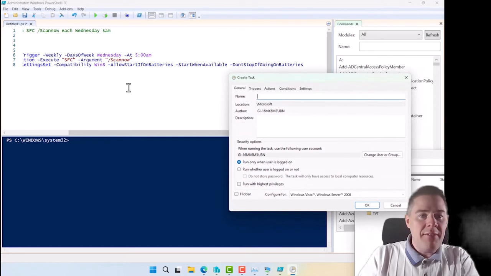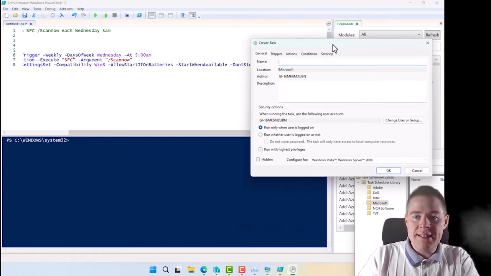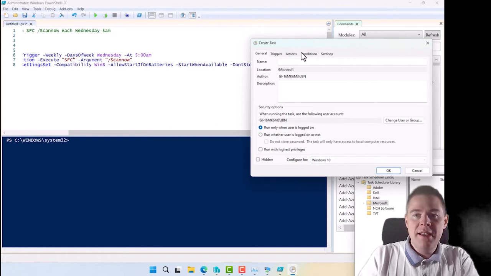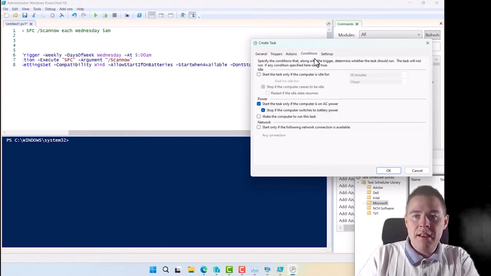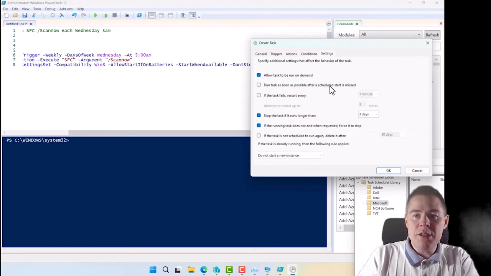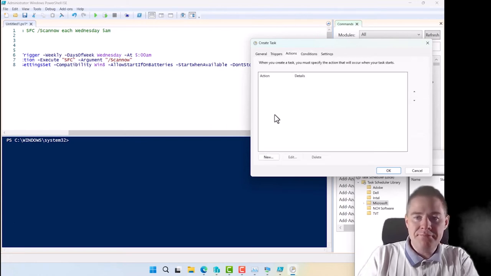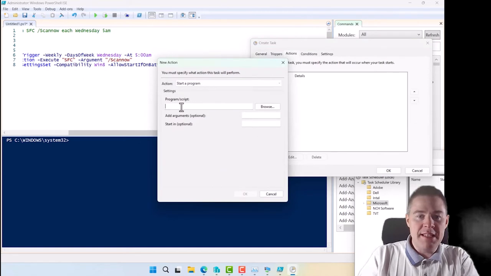So what we have here with compatibility, it's this checkbox here, configured for, not a checkbox, it's a drop-down box. So Win 8 is going to do this one, Windows 10. Condition, no, that's under setting. Run the task as soon as possible, that's the start when available. And the others are to allow even if it's going to uncheck this. And then we had our action. That was basically, we were just saying SFC and then arguments scan now.